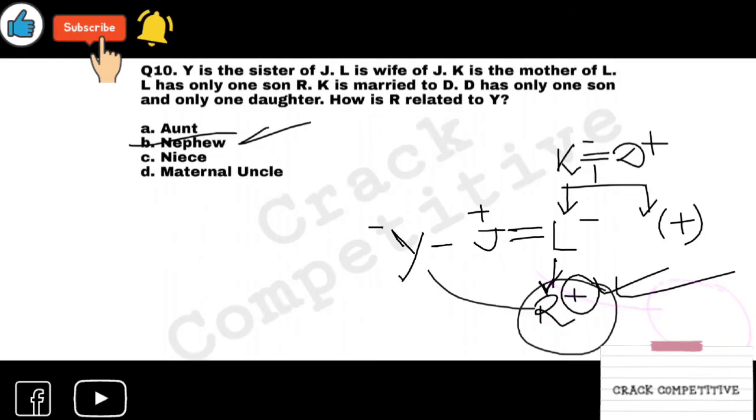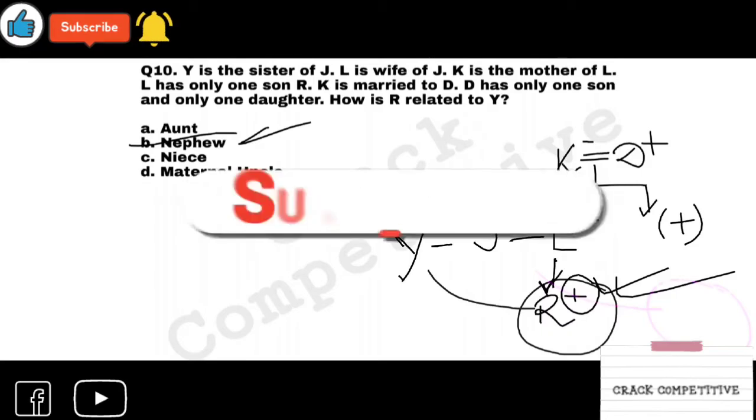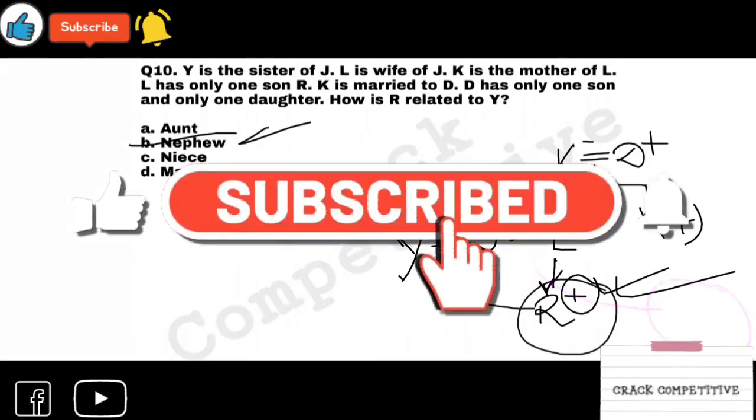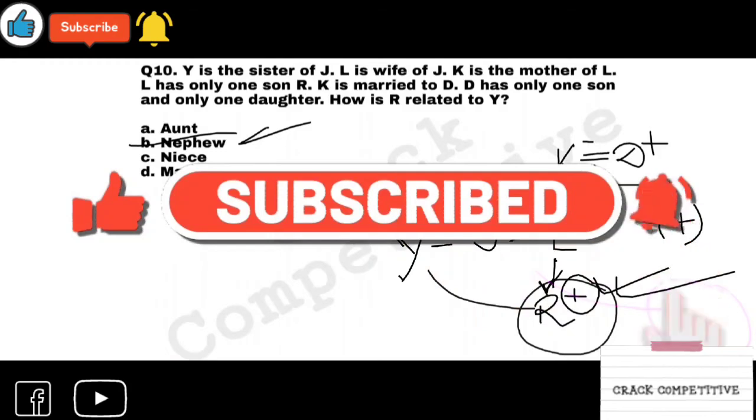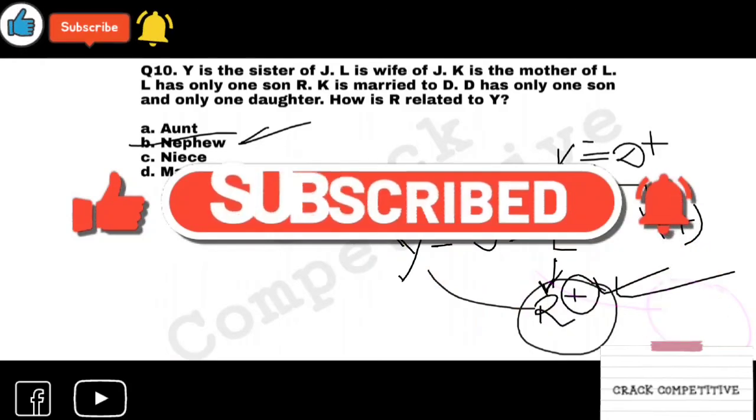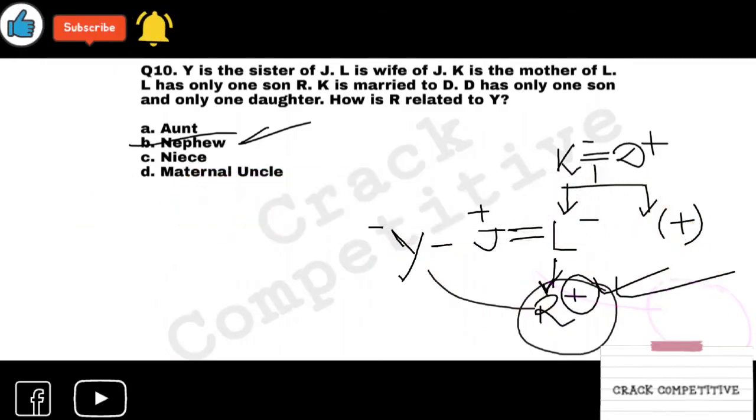So that's it for today's session. I think you have learned the basics of blood relation. I think it is more than enough for basic knowledge. We have solved 3 or 4 advanced level questions also. The last 3 or 4 questions were really tough. Those are of SSC prelims level, not for mains level. Those will be discussed in the next part. This is for today's session.